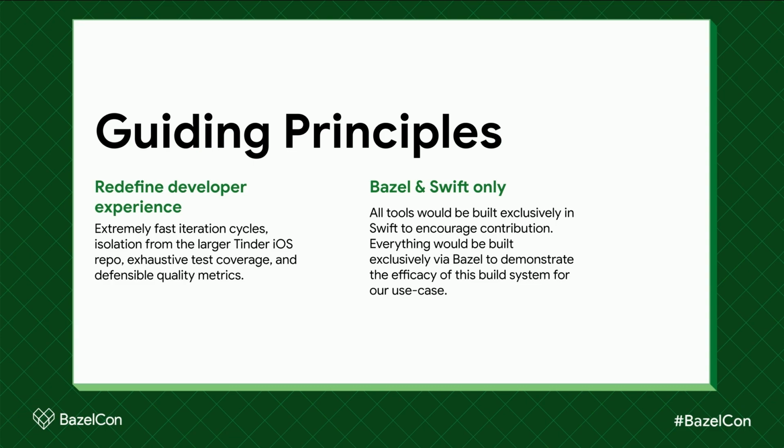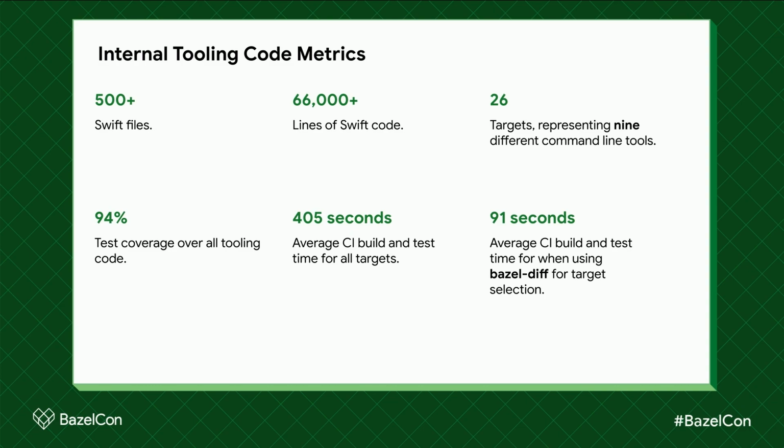With these principles in mind, how did the team execute in this new environment? Here are some metrics from our internal tooling code. What started off as a simple goal turned out to be a step change in the capabilities of our organization. By using Bazel, unlocking huge wins in velocity, we realized a whole new world of automation. These wins allowed the team to scale up many more responsibilities without additional support burden because all tooling logic is covered by tests.